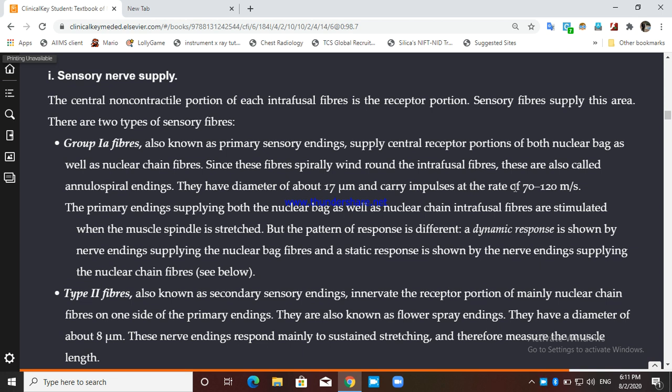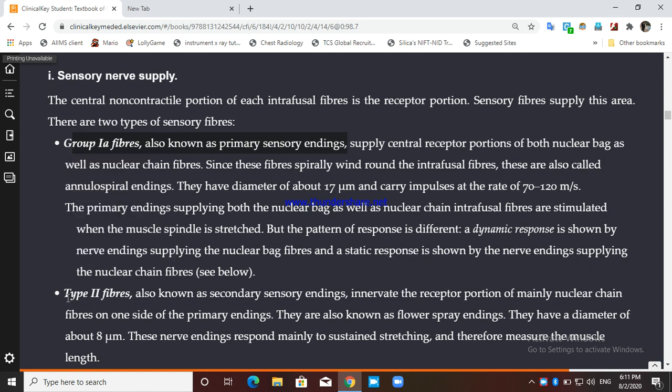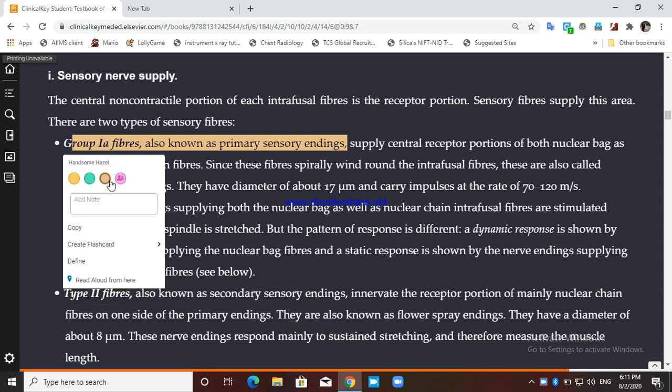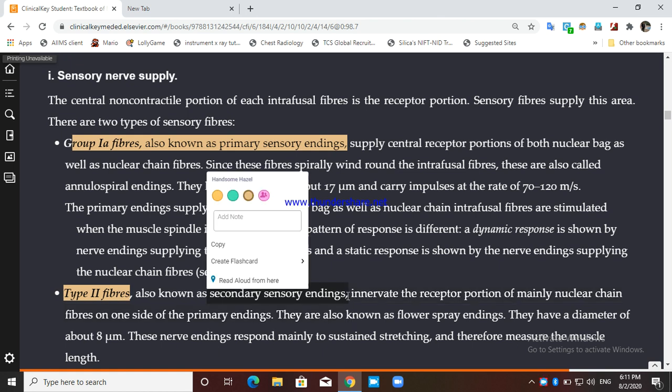There are two types of sensory fiber that supply this central portion of the intrafusal fiber. One is group 1A fiber, known as primary sensory endings. The other is group 2 fiber, also known as secondary sensory ending.